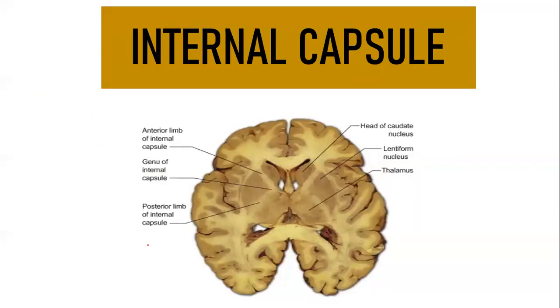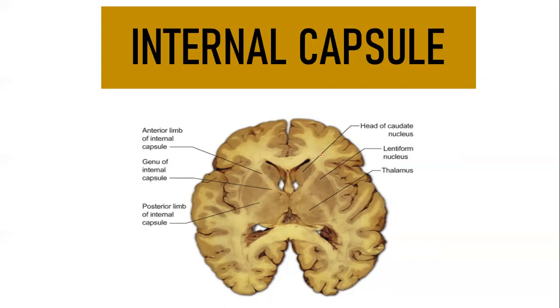So this is a cadaveric picture. Okay, see, in neuroanatomy, spotters will be very few because the brain is such a delicate structure. If you take a specimen from your dissection, it will be so delicate and so nice to handle, but they won't give brain specimens very easily. Because it has to be preserved and since it is delicate, there is a huge possibility of wear and tear. So you need to be very careful. They will keep only certain important structures. One such important structure is your internal capsule. So I just put this cadaveric picture.